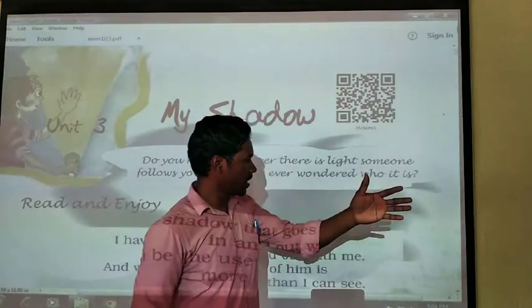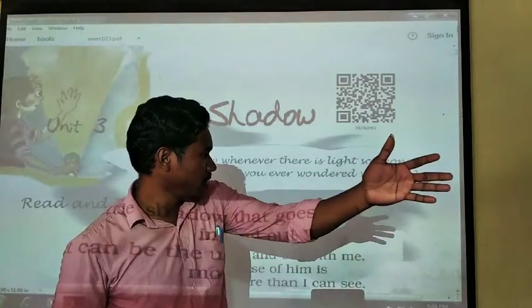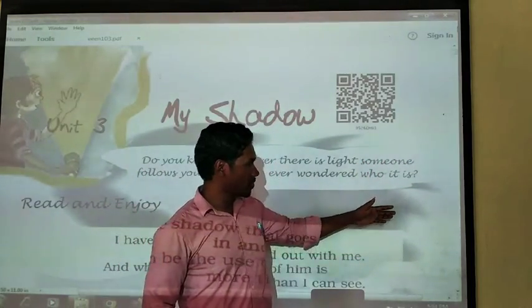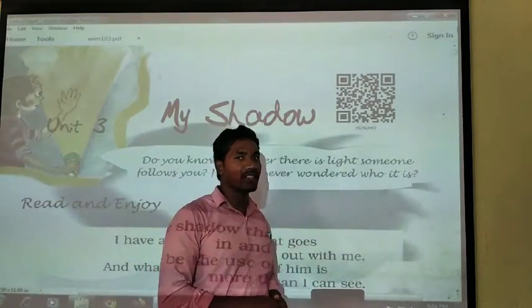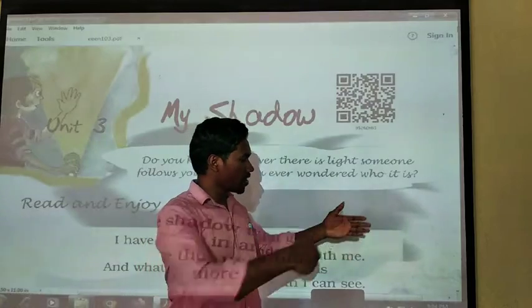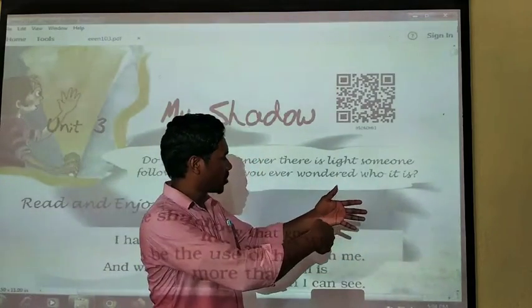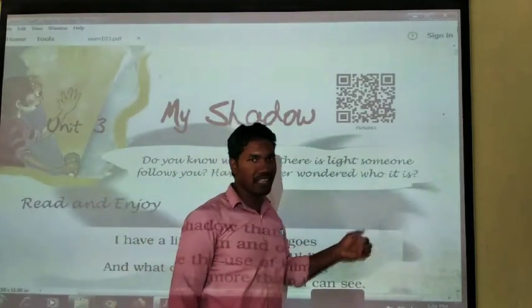If I take that hand far away, my shadow increases, bigger and bigger. When I take it closer, then my shadow is just as big as my palm. So you can do this activity also. Take the battery in your hand, put the light on and see the shadow of your hand or finger very nicely.